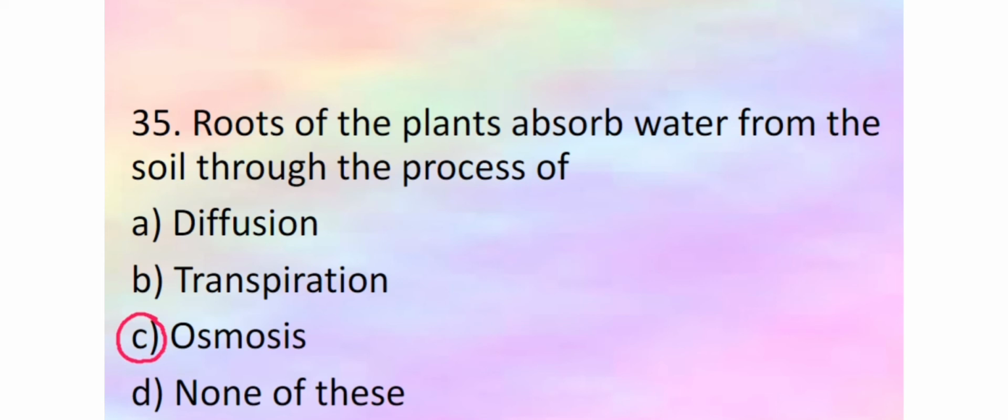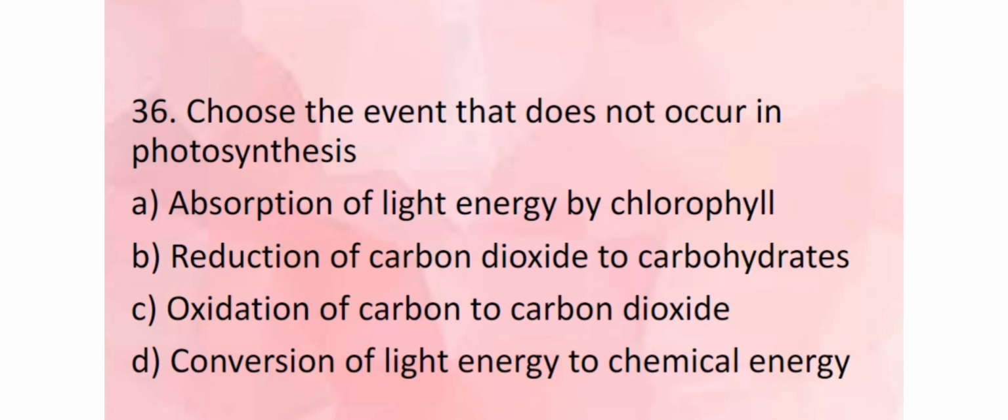We know the movement of water molecules from higher to lower concentration through a semi-permeable membrane, we call it osmosis. Choose the event that does not occur in photosynthesis. In the textbook, 3 important steps of photosynthesis are clearly given. The first one, absorption of light energy by chlorophyll. Then second is conversion of light energy to chemical energy and splitting of water. Third, reduction of carbon dioxide to carbohydrate. So the process that does not occur in photosynthesis is the oxidation of carbon to carbon dioxide.